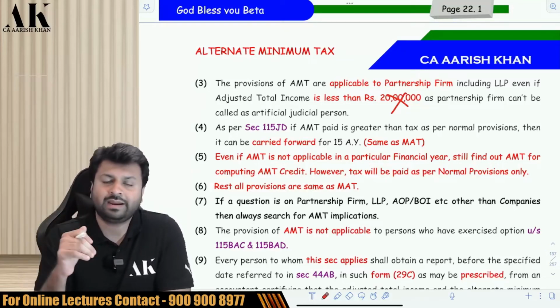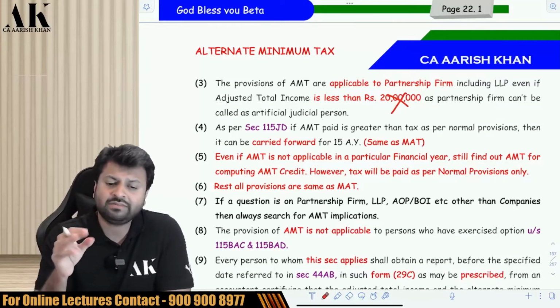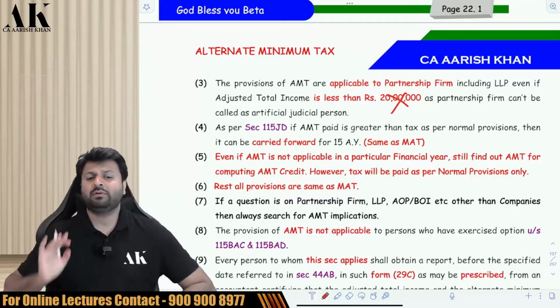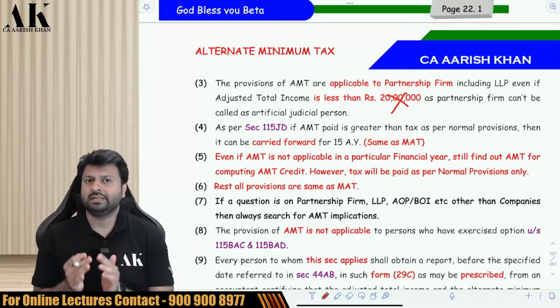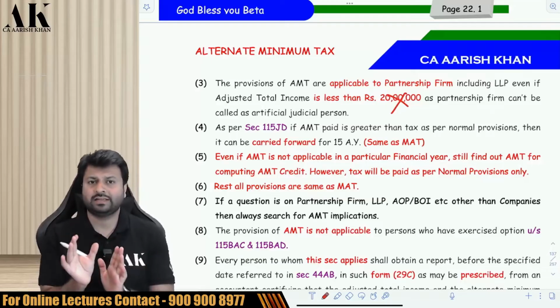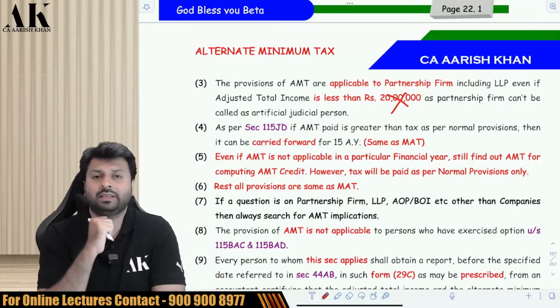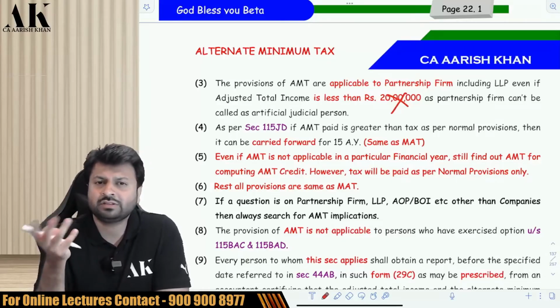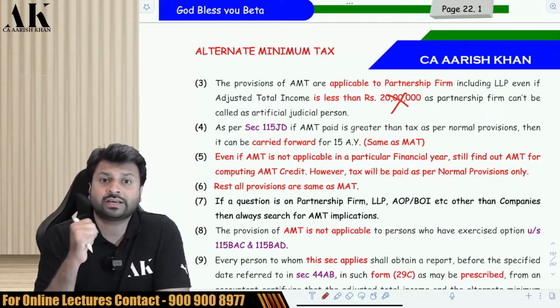The way MAT credit was carried forward for 15 years, even AMT credit will be carried forward for 15 years. Okay. Now, one very important point. Suppose in the current year AMT is applicable, so you have paid AMT and there is a credit. Now, suppose in the next year AMT is not applicable. Why, sir? Because you are not claiming any of the deductions mentioned above. So how will I use the credit?